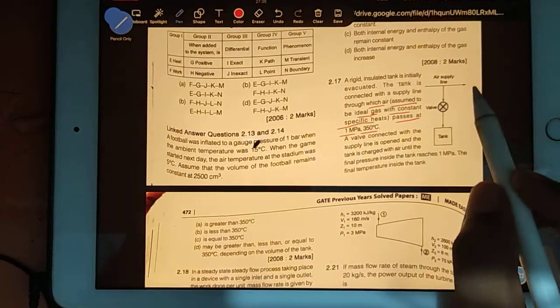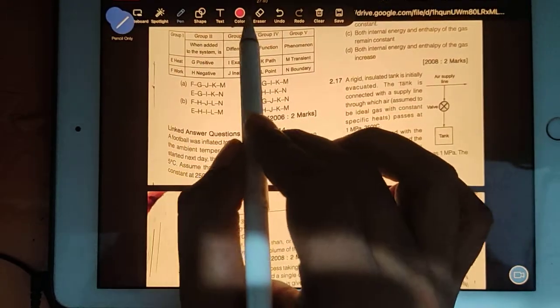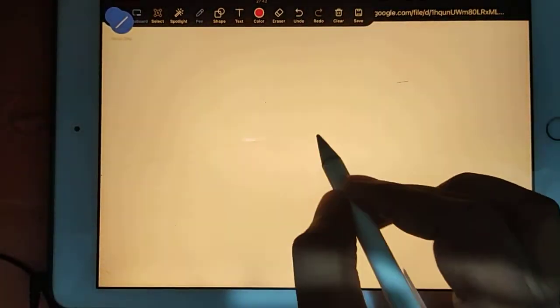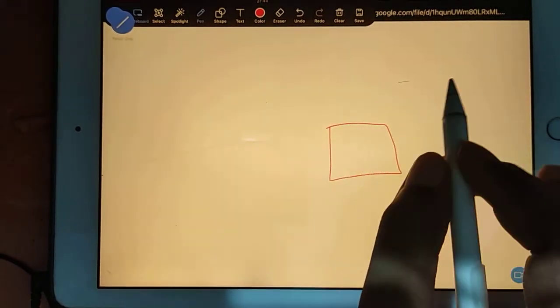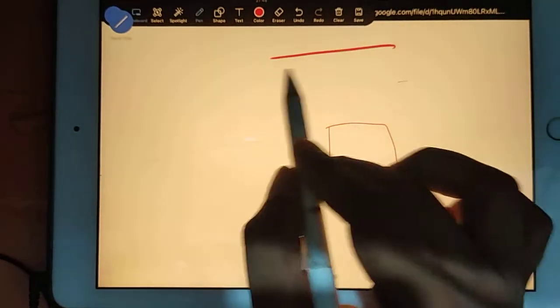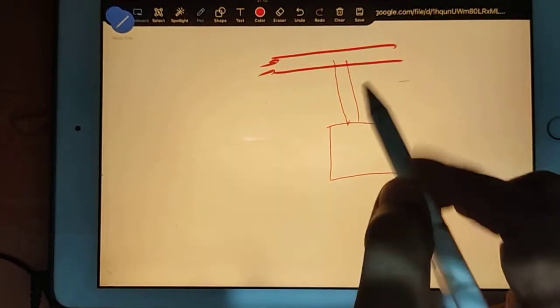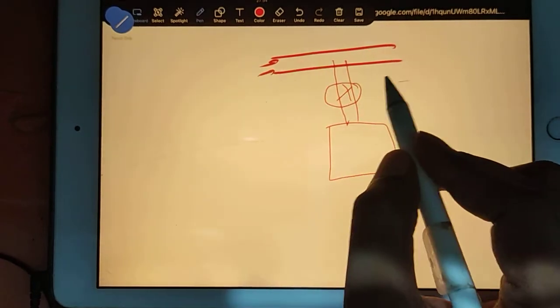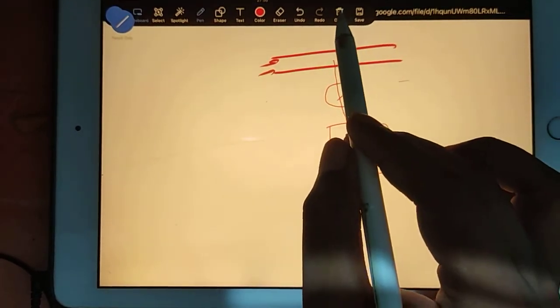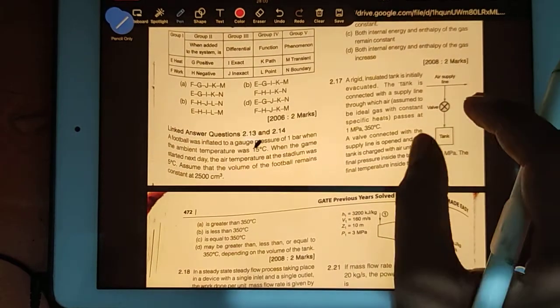Okay, so you can see here, I will just use my whiteboard to explain what is happening. You have a tank here, this is evacuated, means completely no molecules are there. Suppose here you have a pipeline in which air is passing, so some portion of air we are bringing to the tank. I'm using one valve here to control this. Based on this you have the diagram. You can see the diagram here, what is given in the GATE exam, this typical diagram.